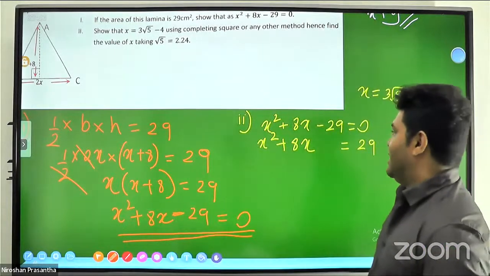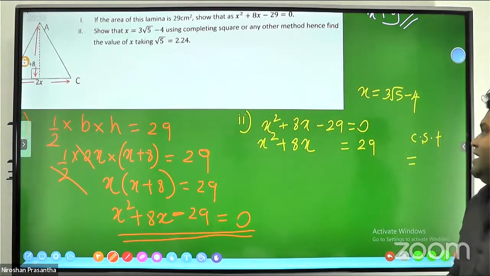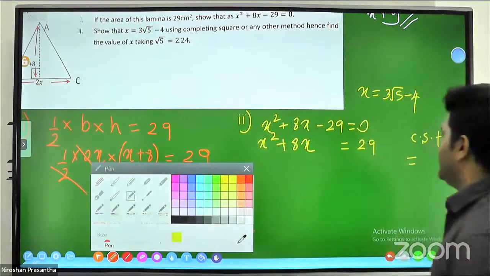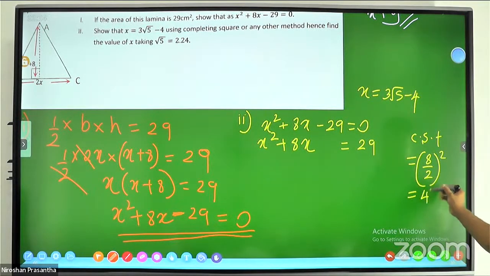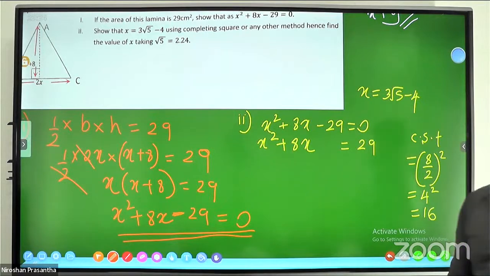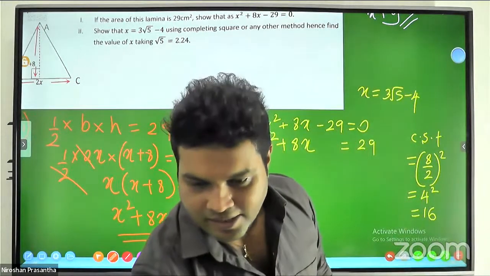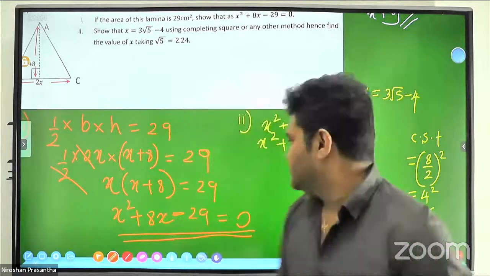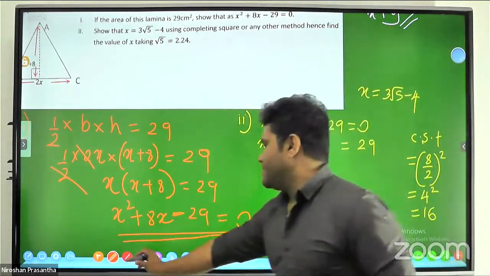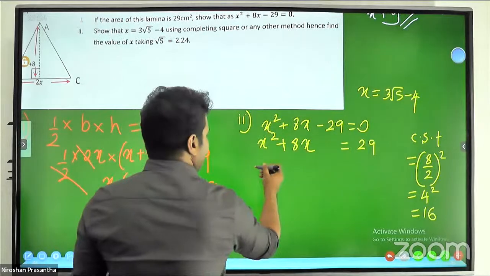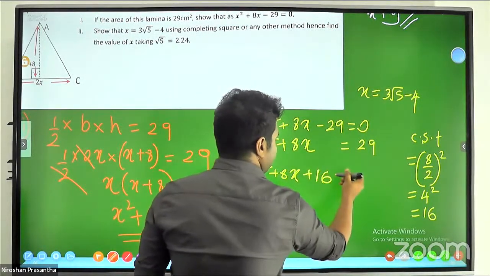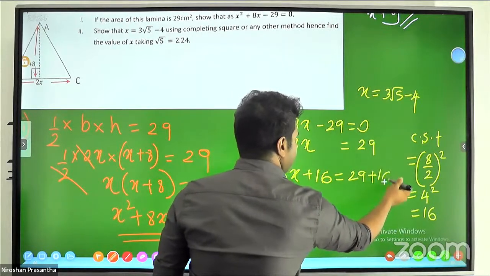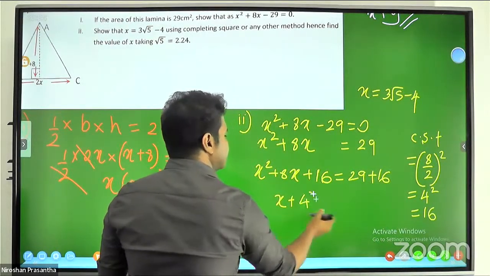Right, in this question, what happens here is CST. CST, children: 8 divided by 2 squared is 4 squared, 16. Add 16 to both sides. This is x plus 4 squared.